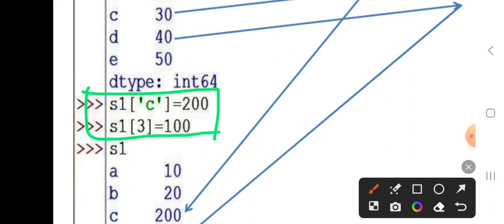If you want to access values of a series, then you put the series object, square brackets, and index is equal to values. Whatever index is passed in the square brackets, that value is set with the new value, and the old values are discarded.